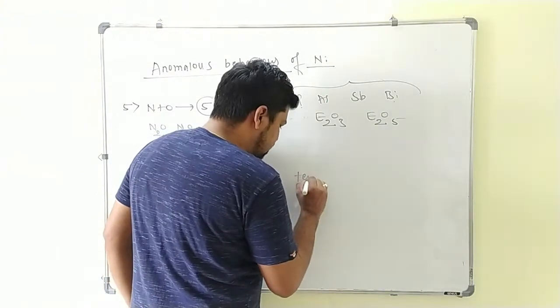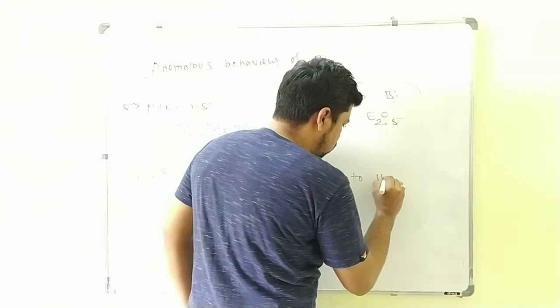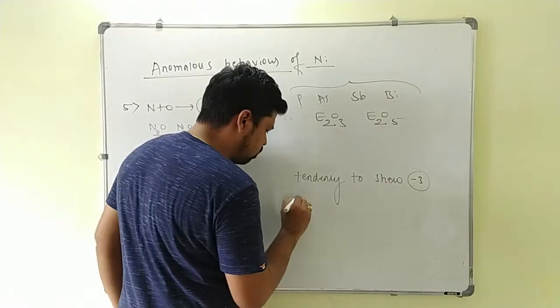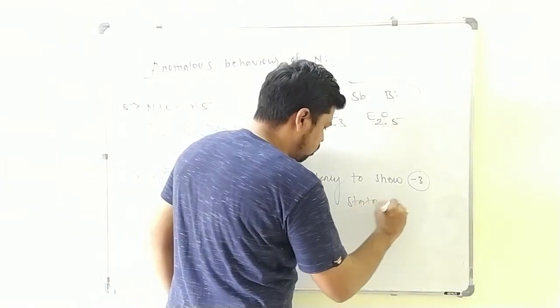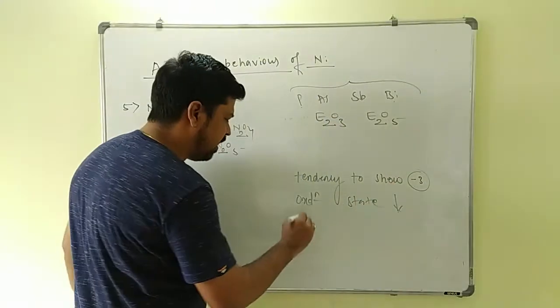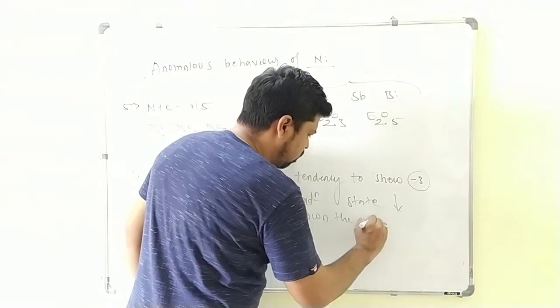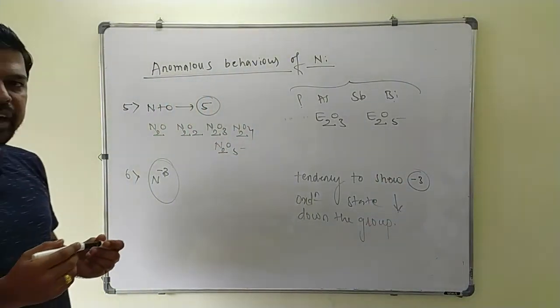The tendency to show a -3 oxidation state decreases down the group. So this is the anomalous behavior of nitrogen.